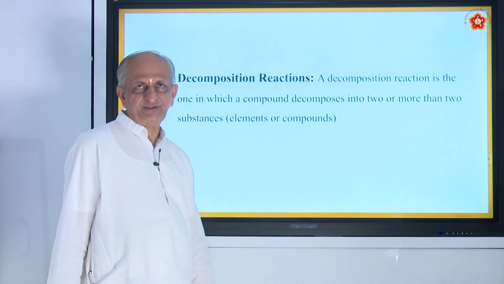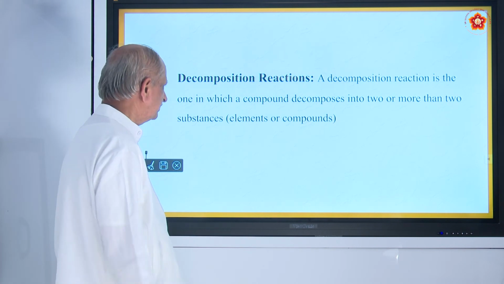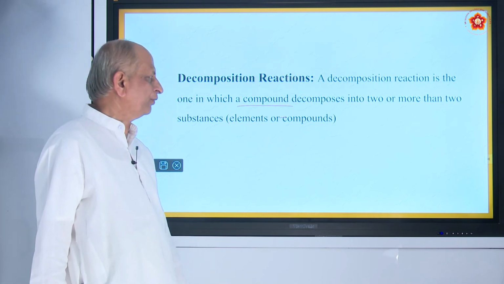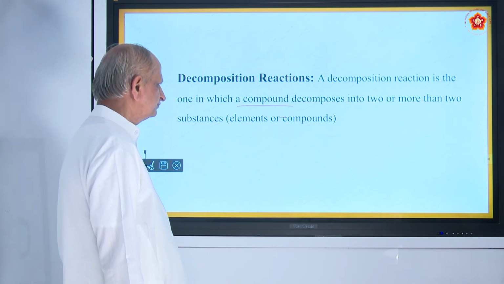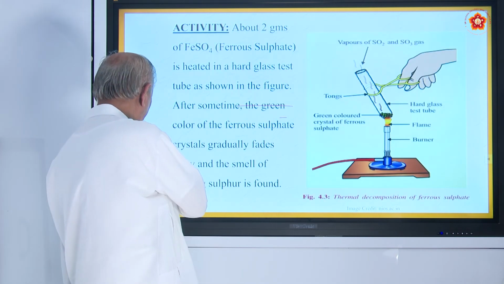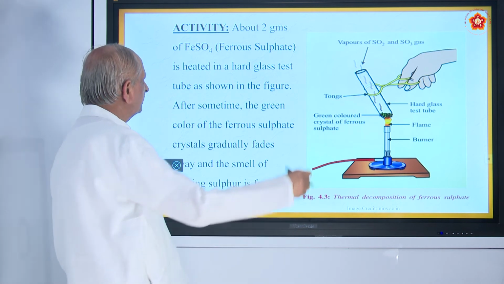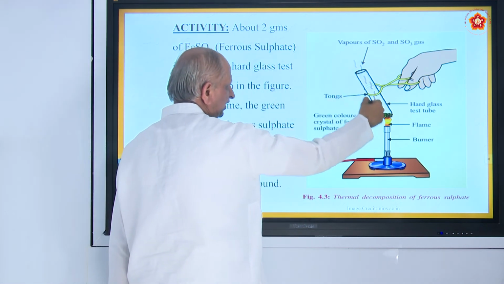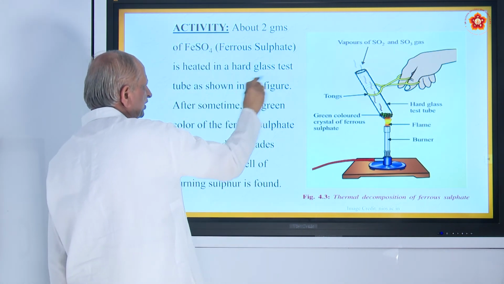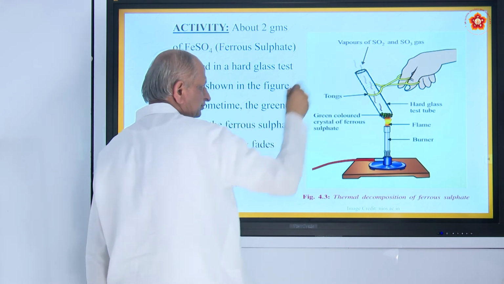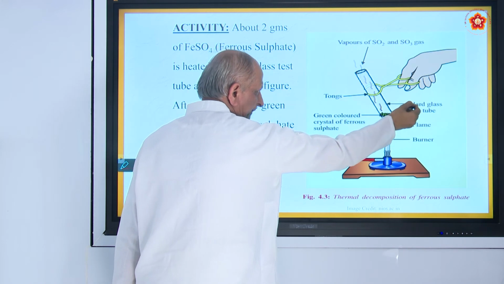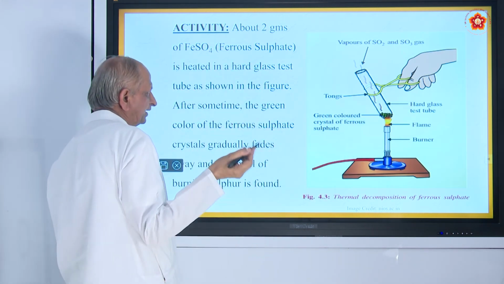Another type of reaction is decomposition reaction. It is a reaction in which a compound decomposes into 2 or more substances. For example, you have ferrous sulfate. Here 2 grams of ferrous sulfate is taken. It is a green color substance heated in a hard glass test tube. This is what is called a hard glass test tube. There are 2 types of test tubes. The test tube which you use for heating purposes is called hard glass, and there is one more that is thinner in quality.